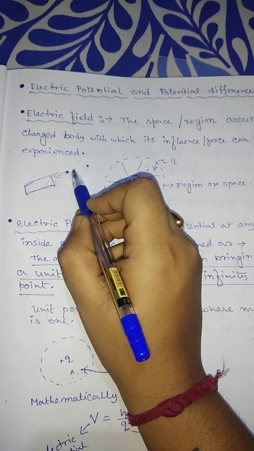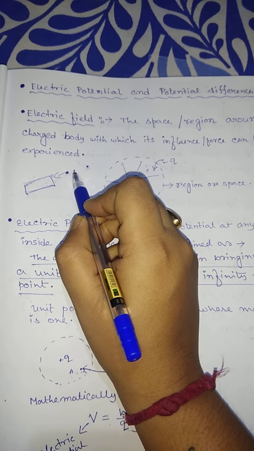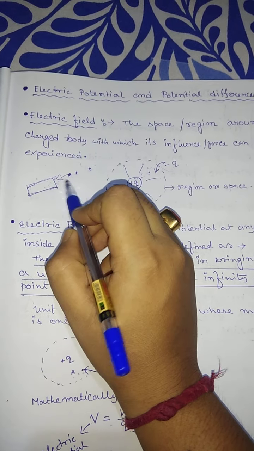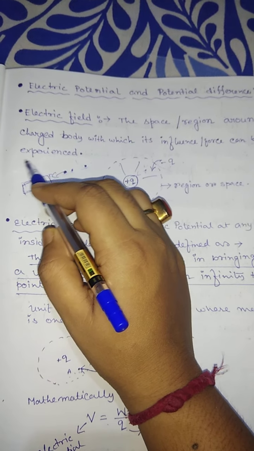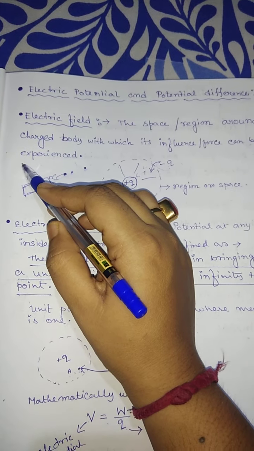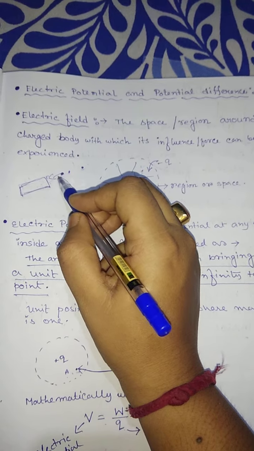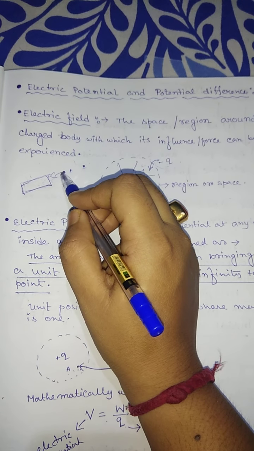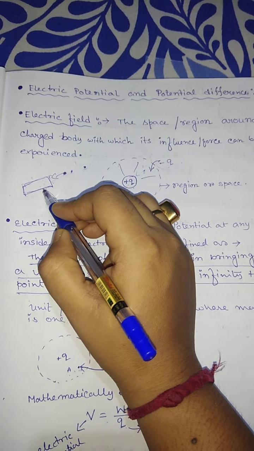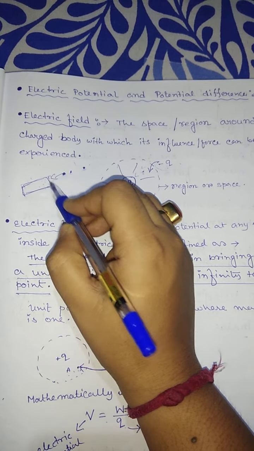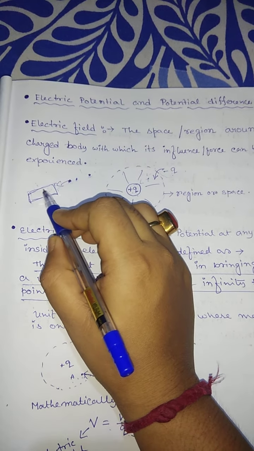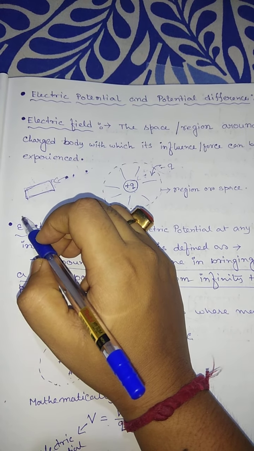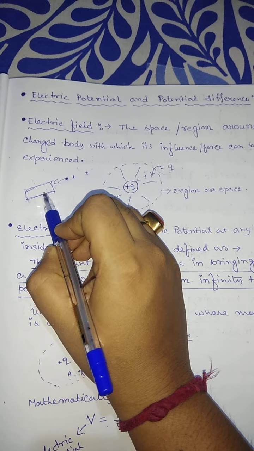That certain region or space, on both sides, up and down, surrounding this magnet, where a magnetic substance experiences a force or is influenced by this magnet, is called the magnetic field, because the magnet is placed here.